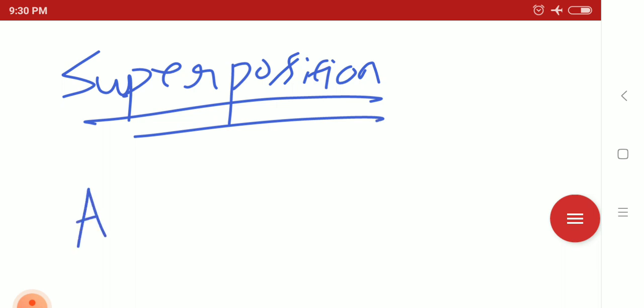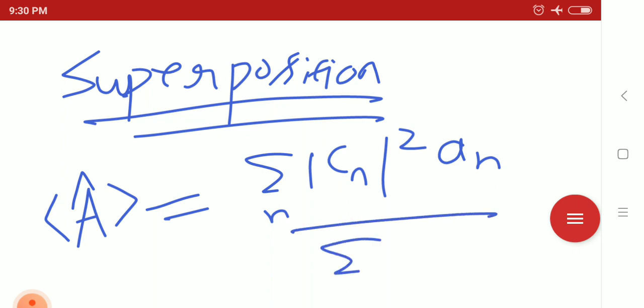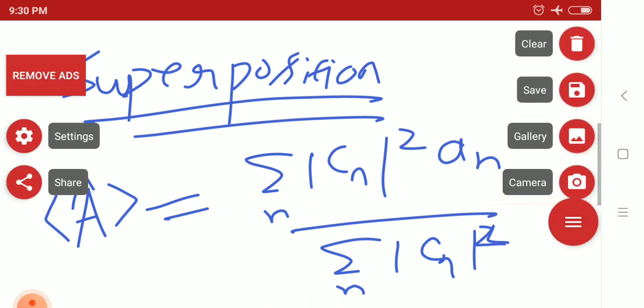In case of a superposition state, the expectation value can be written as A average equals the summation over n of mod Cn square An, divided by the summation over n of mod Cn square. So actually, An is what?